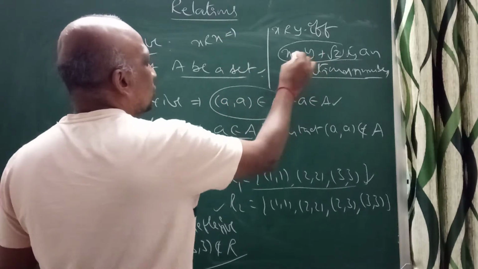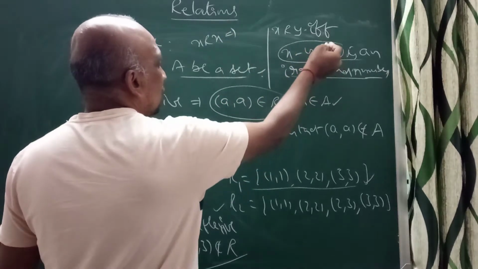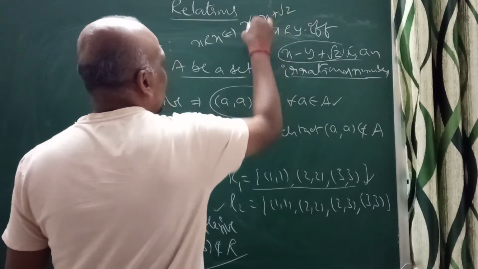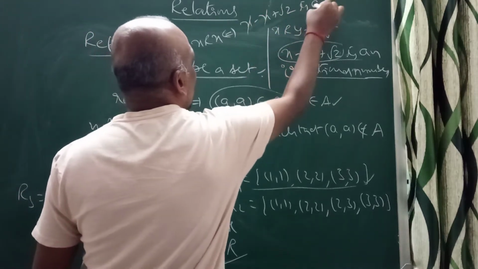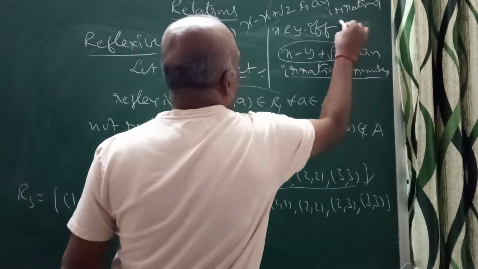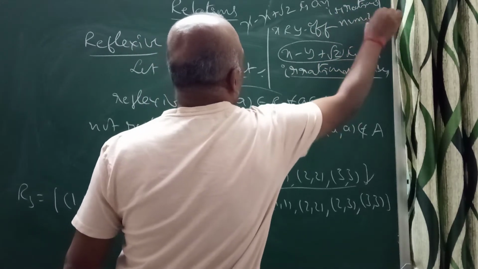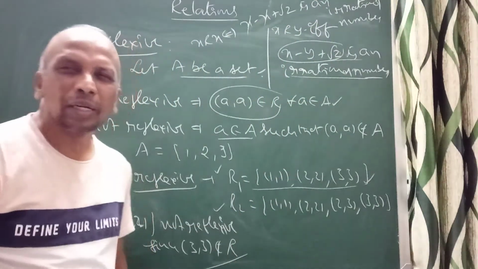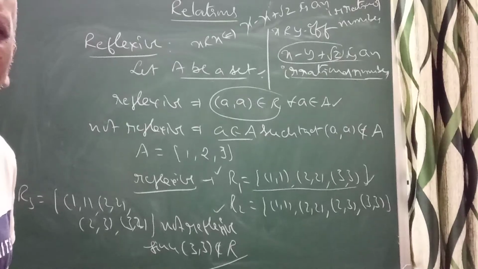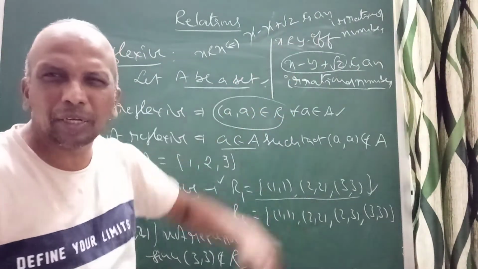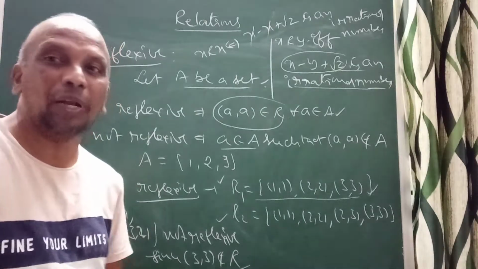If you take x R x, it means x minus x plus root 2, right? So it is an irrational number. I have taken x R x, and root 2 is an irrational number. Since x R x gives an irrational number, that means it is reflexive.